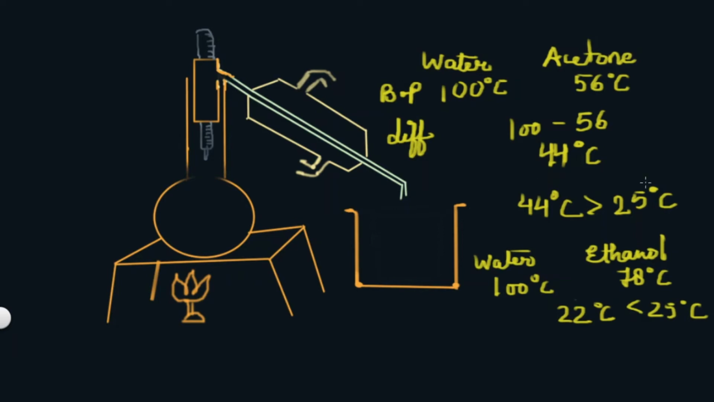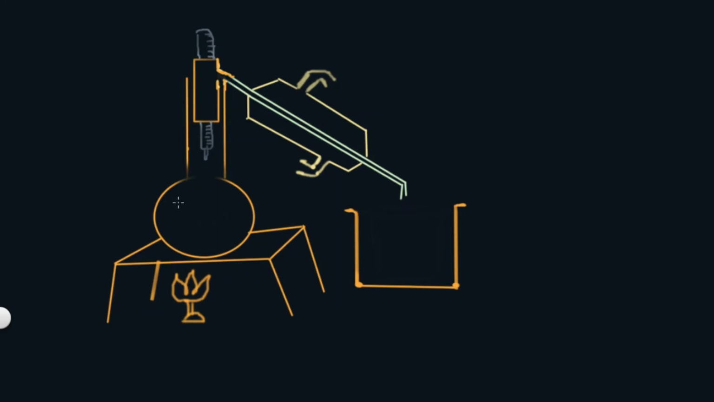Today we would be discussing simple distillation, which we use when the boiling point difference is greater than 25 degrees Celsius. We have a solution of water and acetone inside the flask, and step number 1 is that we have to switch on the burner.